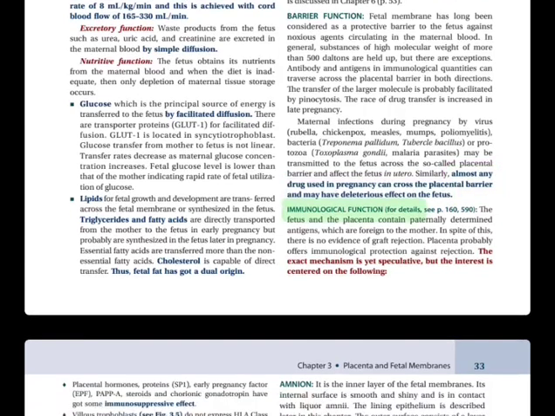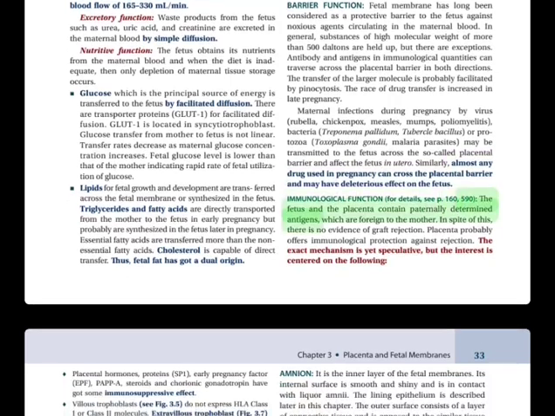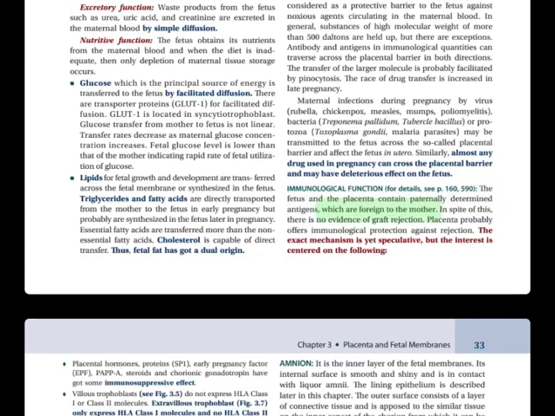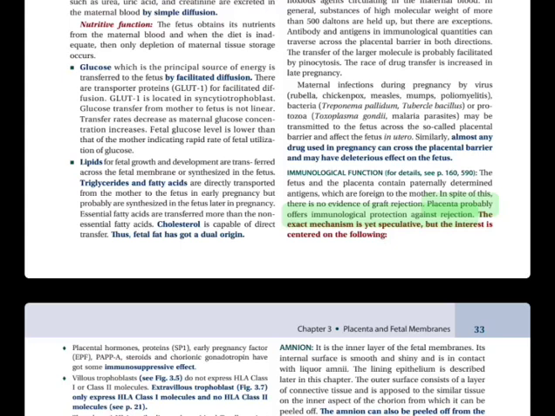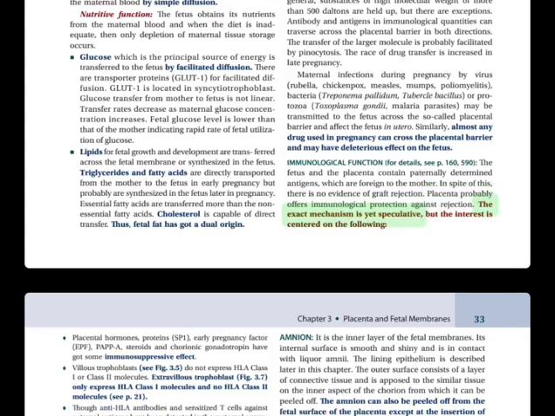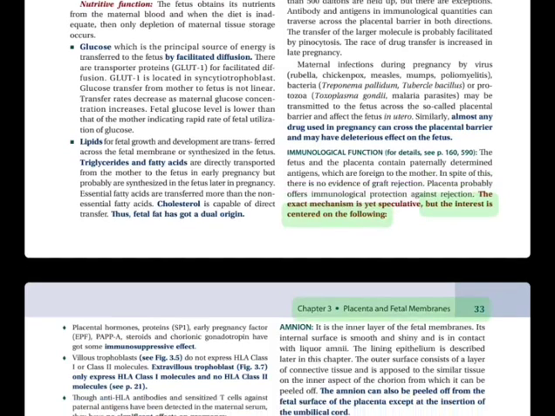Immunological function. For details, see p. 160. A fetus and the placenta contain paternally determined antigens, which are foreign to the mother. In spite of this, there is no evidence of graft rejection. Placenta probably offers immunological protection against rejection. The exact mechanism is yet speculative, but the interest is centered on the following.